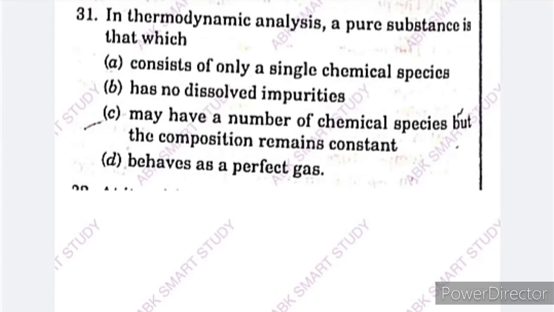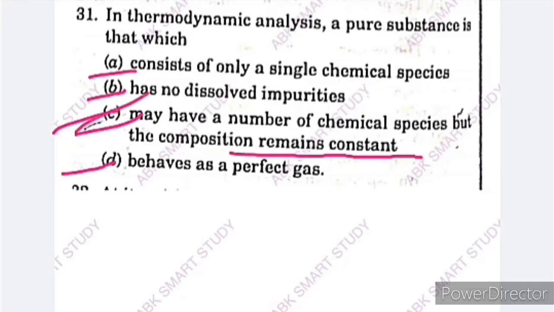In a thermodynamic analysis, a pure substance is that which. Options are A, consists of only a single chemical species, option B, has no dissolved impurities, option C, may have a number of chemical species but the composition remains constant, and option D, behaves as a perfect gas. In thermodynamic analysis, a pure substance is that which may have a number of chemical species but the composition remains constant. So option C is the correct answer. Next question.